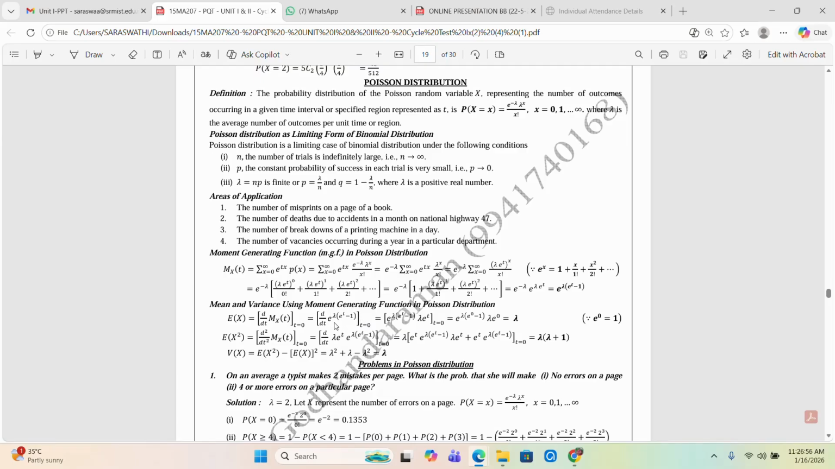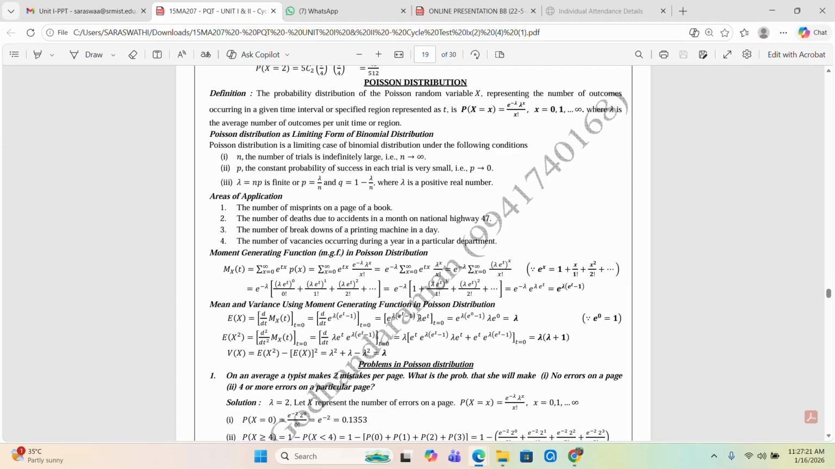So we are differentiating with respect to t because t is the parameter here. So e power lambda into (e power t minus 1), into the derivative. Lambda is the constant, and the differentiation of e power t minus 1 is e power t. Now put t equal to 0. So put t equal to 0 here: 0 minus 1, so e power 0 equal to 1, and 1 minus 1 equal to 0.